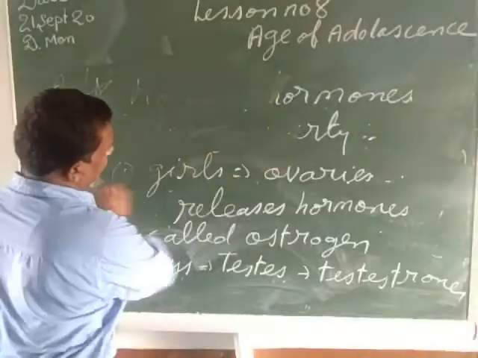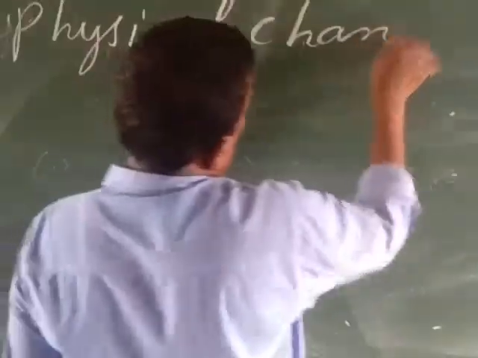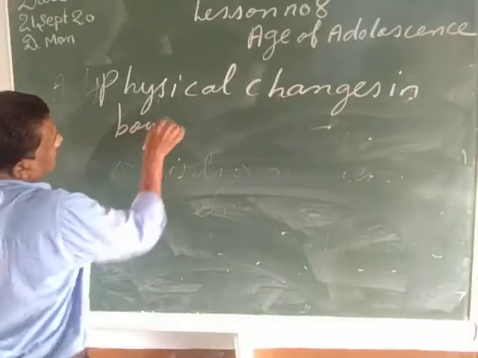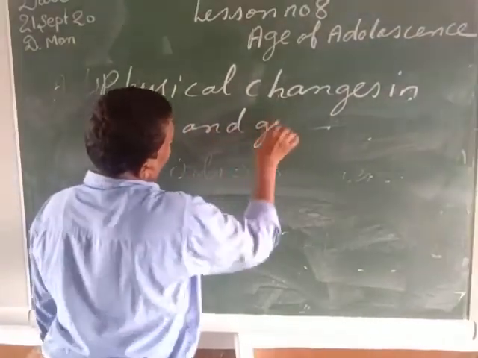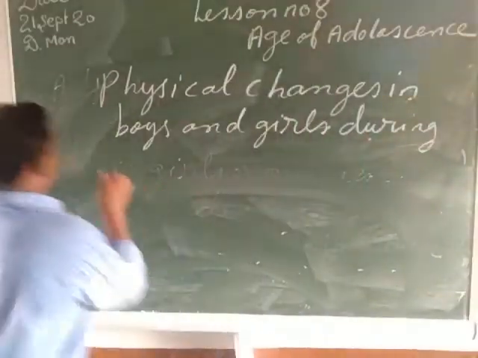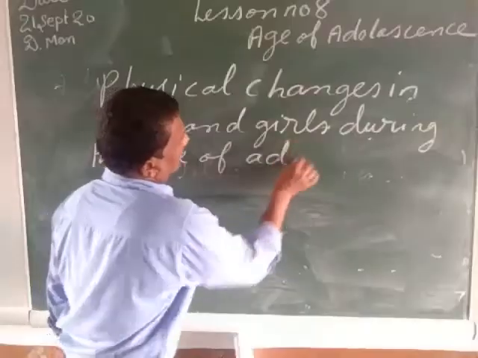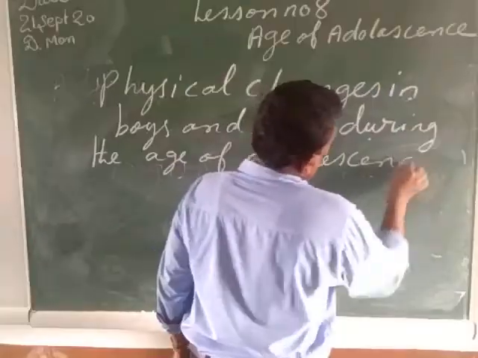Now after that we will come to the topic that is the changes in the boys and the girls during the age of adolescence. So now let us see, my child, the physical changes in boys and girls during the age of adolescence.